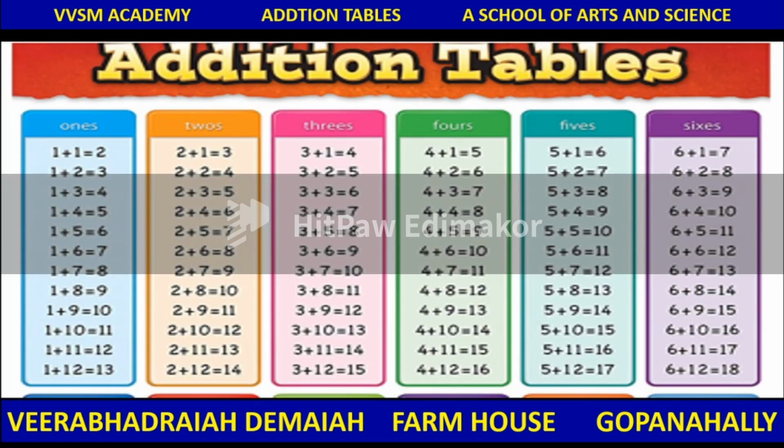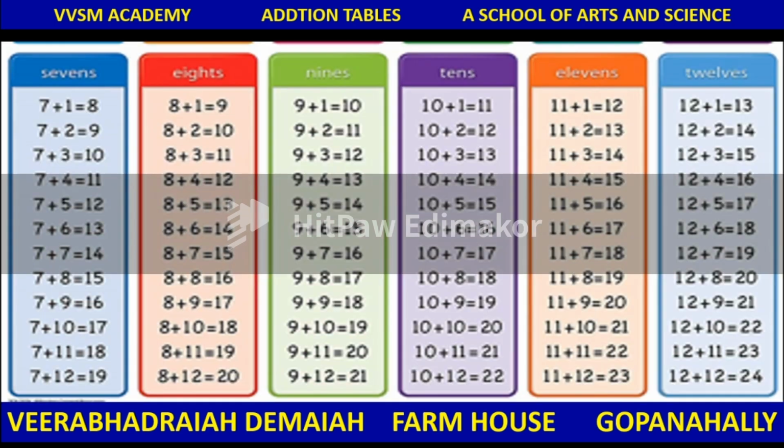Addition tables: 1 plus 1 equals 2. 1 plus 2 equals 3. Like this, up to 6 plus 12 is equal to 18. Please practice these tables with addition. Similarly, 12 plus 12 is 24.